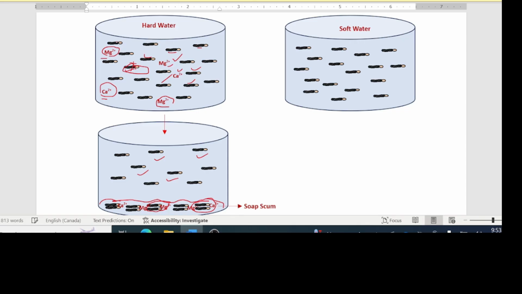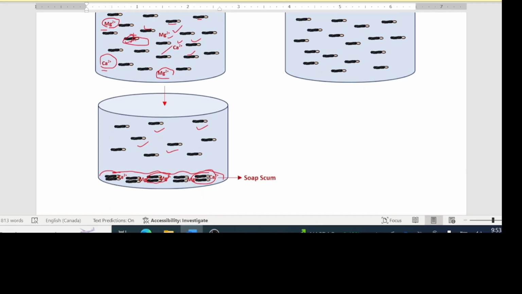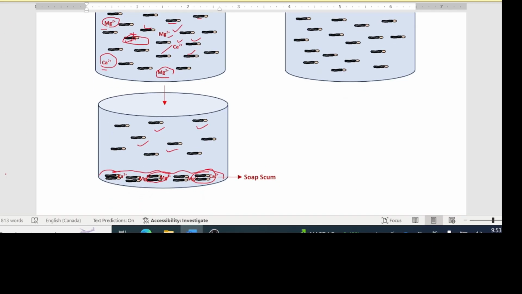You start with all of these soap molecules there, and because of the presence of magnesium and calcium ions, you're now left with less. Okay? So this water will not lather up very quickly. It wouldn't lather much because many of its molecules have been taken away and deposited as the scum here.